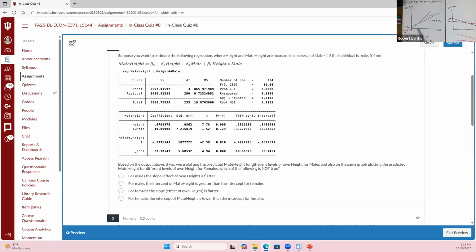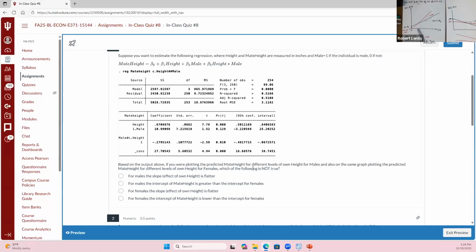That slope for females is actually going to be steeper, because when we're calculating the marginal effect for females, we don't add in the interaction term. That interaction was for our male group; we interacted with that dummy variable of male. So hopefully this last one is going to be true, which is that for females, the intercept of mate height is going to be lower. Well, kind of the same thing. This is really just a different way of saying the one we already talked about. If male's intercept starts out higher, female intercept had to start out lower.